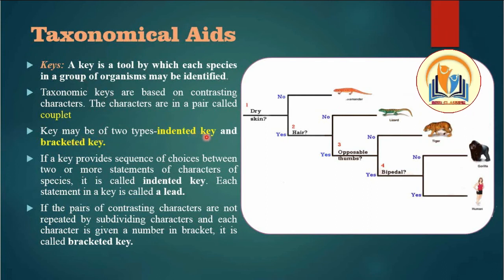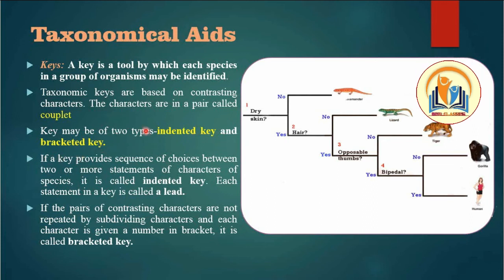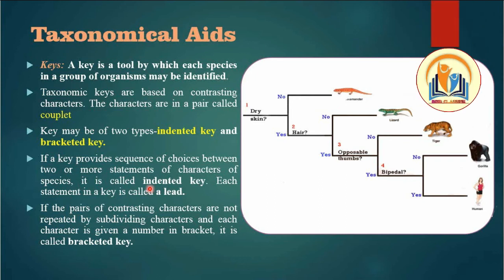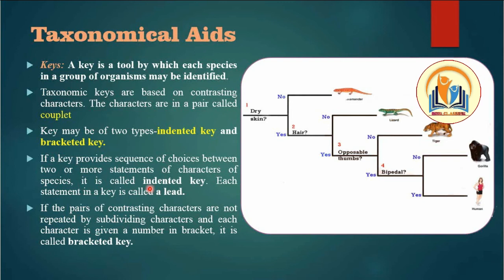They may be of two types, indented key and bracketed key. If a key provides a sequence of choices between two or more statements of characters of a species, it is called indented. Each statement in a key is a lead. As I have told you earlier, I have given an example of a thief. When we are looking for a thief, we are looking at the characteristics of that particular person, and it is giving us the lead. It is in a sequence.